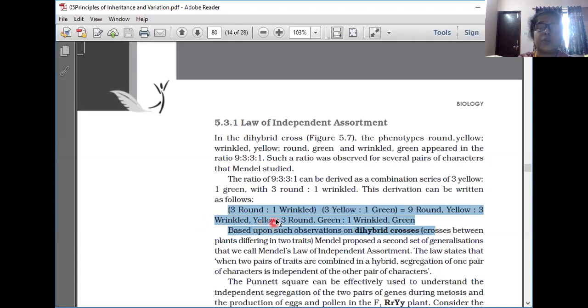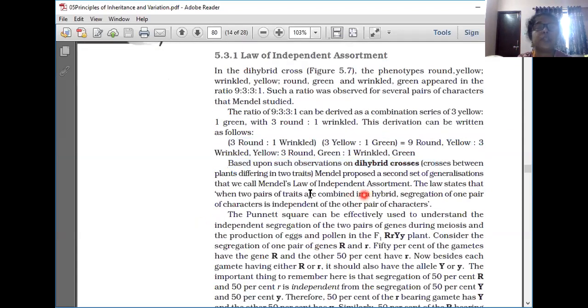Based upon such observations on the dihybrid cross, involving plants differing in two traits, where the ratio was 9:3:3:1, Mendel proposed a second set of generalizations that we call Mendel's law of independent assortment.